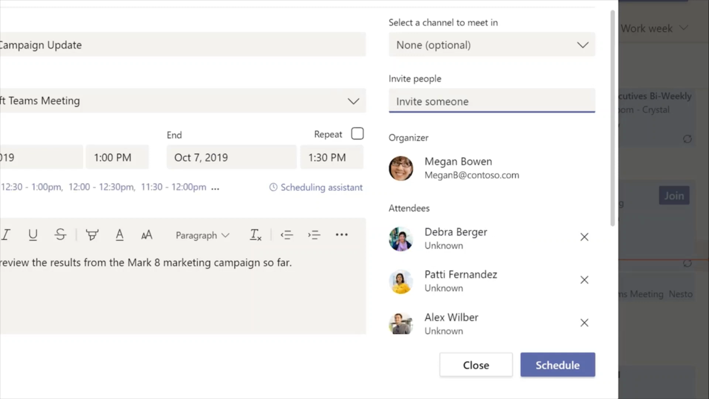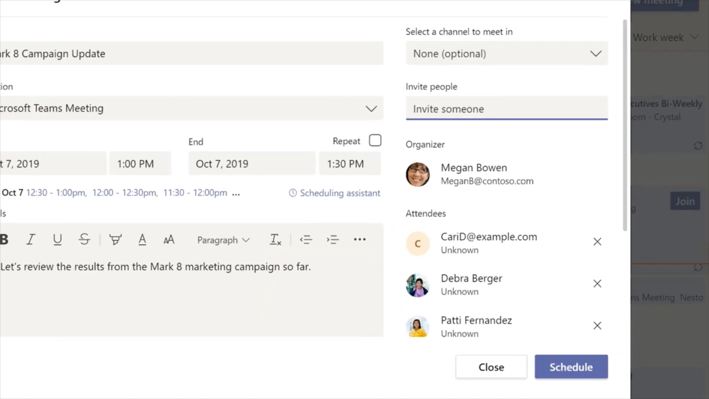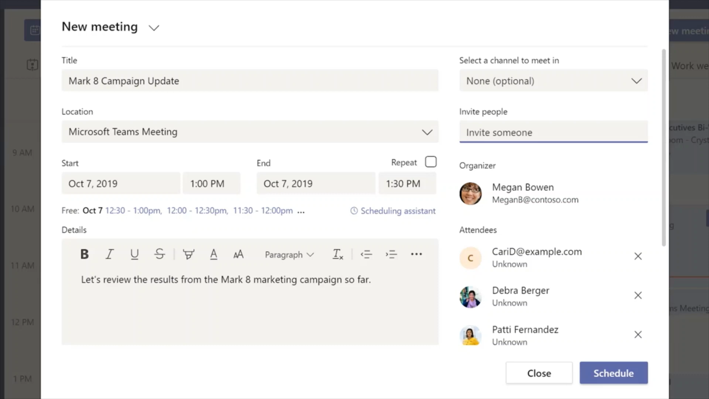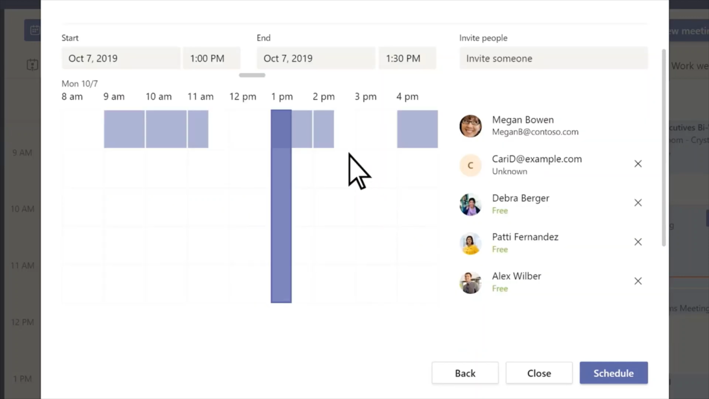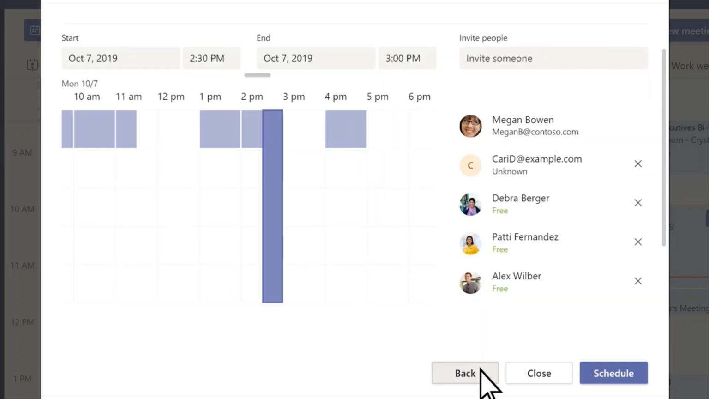Invite someone from outside your organization, even if they don't use Teams. Type in their email address in the box. Once the meeting's scheduled, they'll get an email invite to join as a guest. To find a time that works for everyone, select one of the suggested times, if there are any, or select Scheduling Assistant to see everyone's availability in a calendar view.